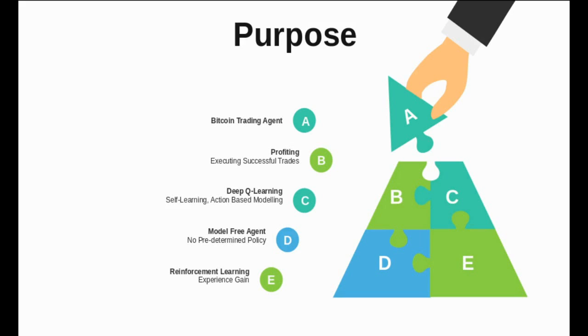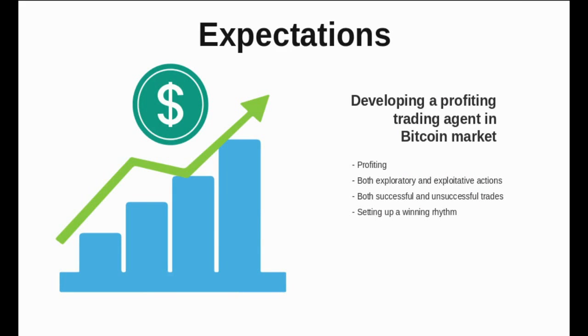My expectations are not high, yet I am expecting my Bitcoin trading reinforcement learning agent to accomplish somewhat successful trades and show some promise that this idea carries some potential. It is obvious that some profit is expected from this agent, though there are no set limits for the same.